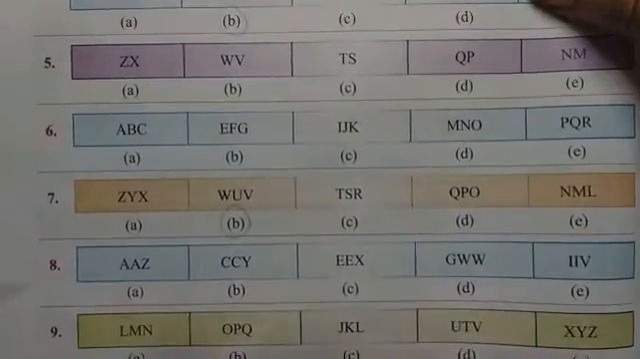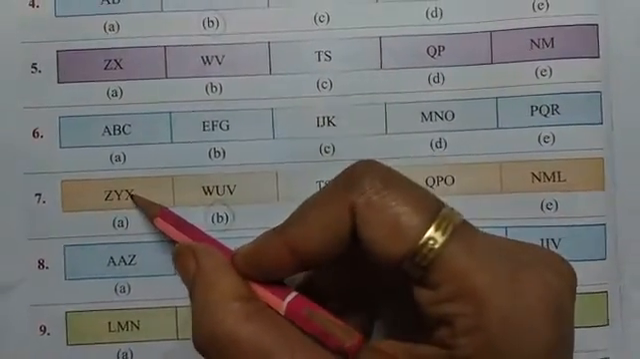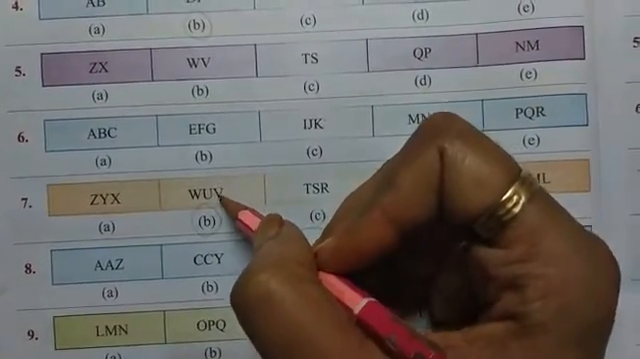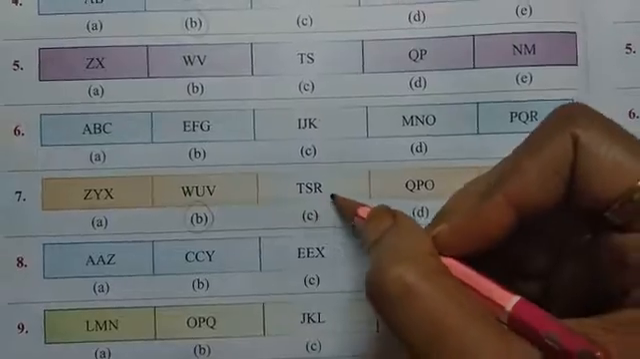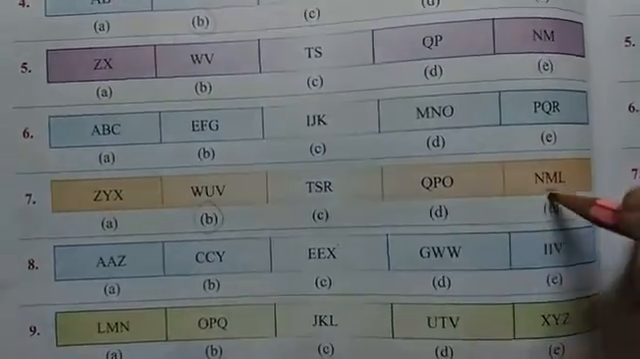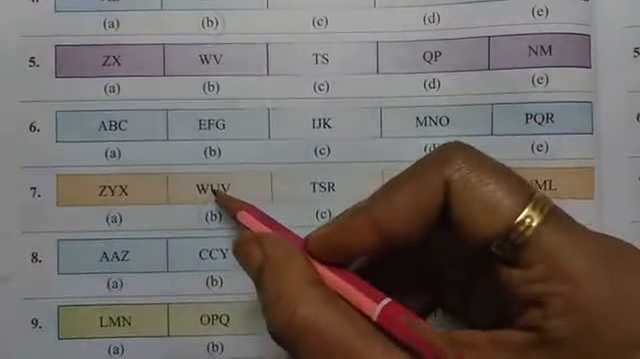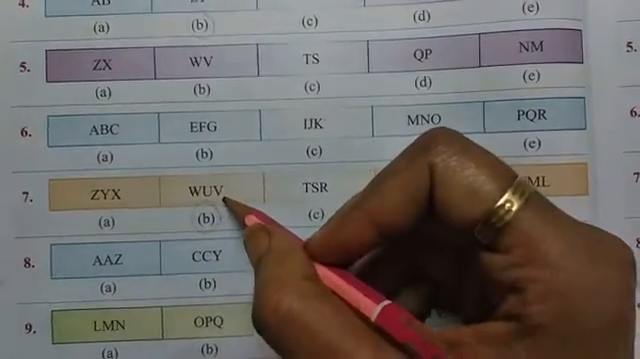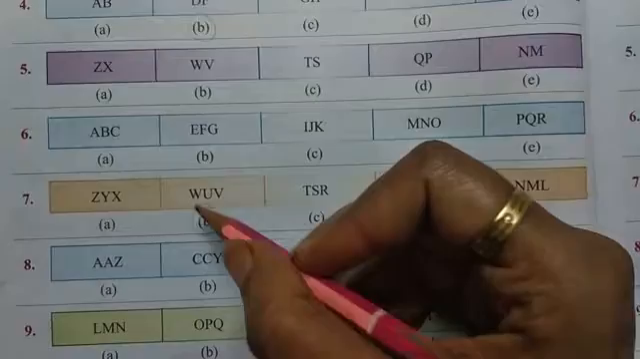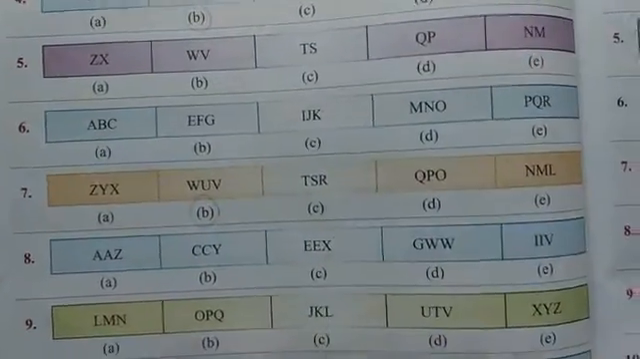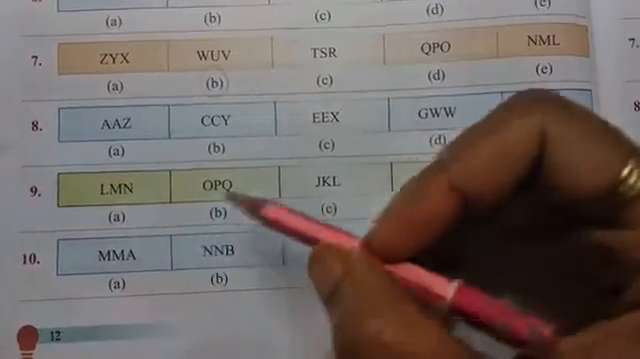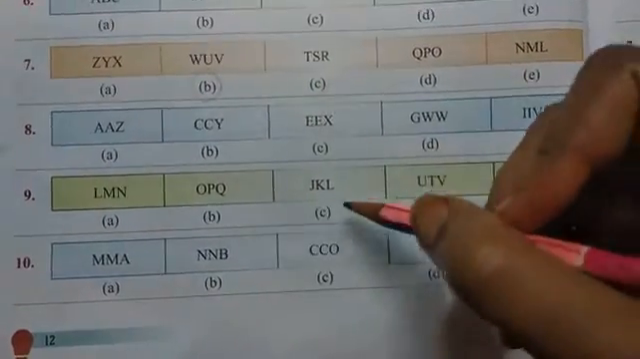Now, number 7: here X, Y, Z you can see. Here this will be U, V, W, because see R, S, T, O, P, Q, L, M, N. So U, V, W, but here it is given V, U, W. So circle number B.